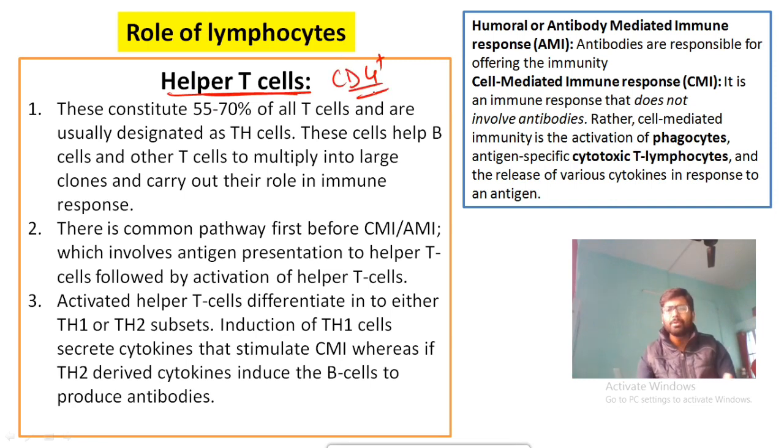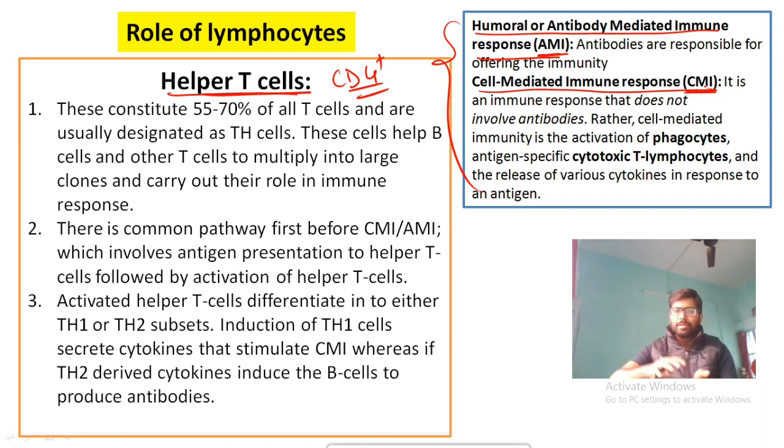Immunity can also be classified into two categories, depending on the antibodies' involvement. One is humoral or antibody mediated immune response, AMI, and another is your cell mediated immune response, or CMI. So these two types of immune responses are also there.